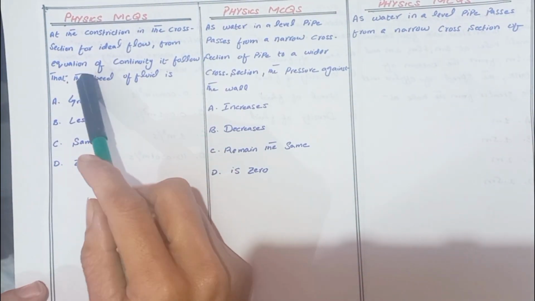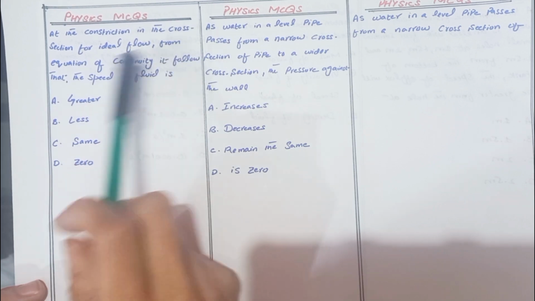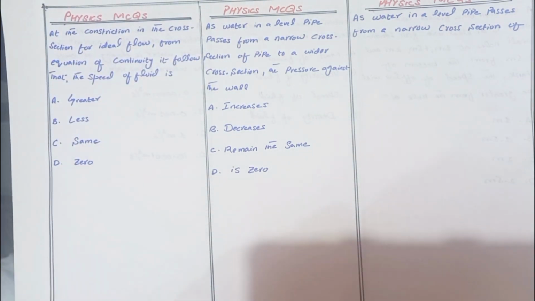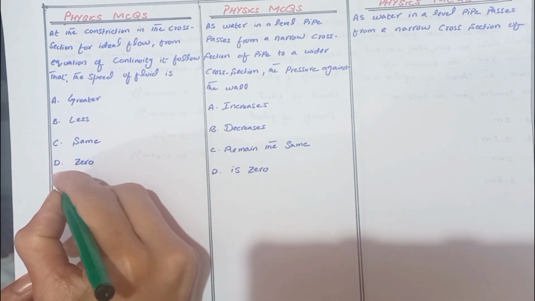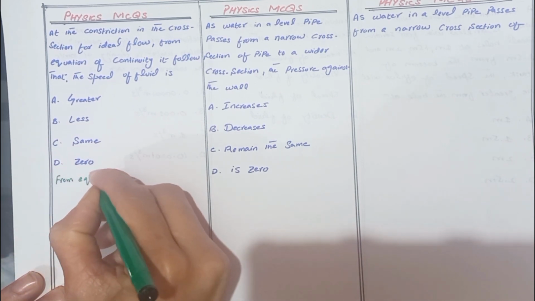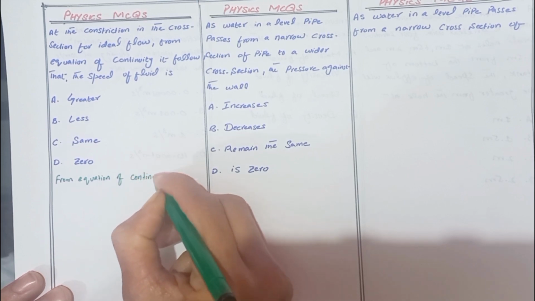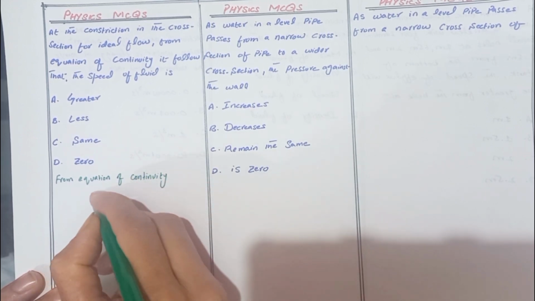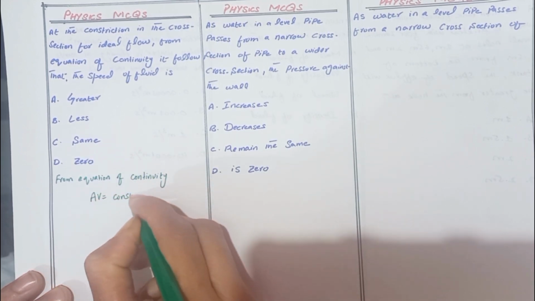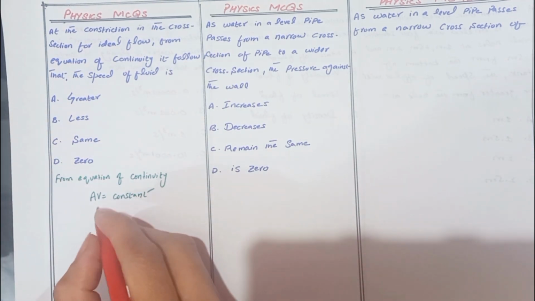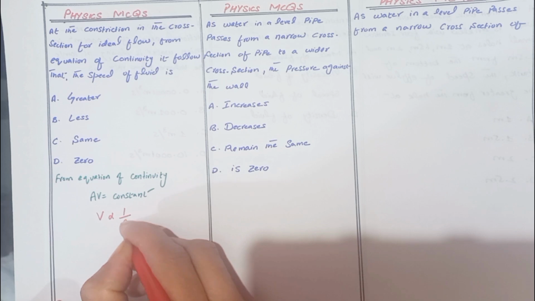In this physics MCQ, at the constriction of the cross section for an ideal flow, from the equation of continuity it follows that the speed of the fluid is greater, less, same, or 0. As we know, from the equation of continuity, Av is equal to constant. So we can write that velocity is inversely proportional to the area.